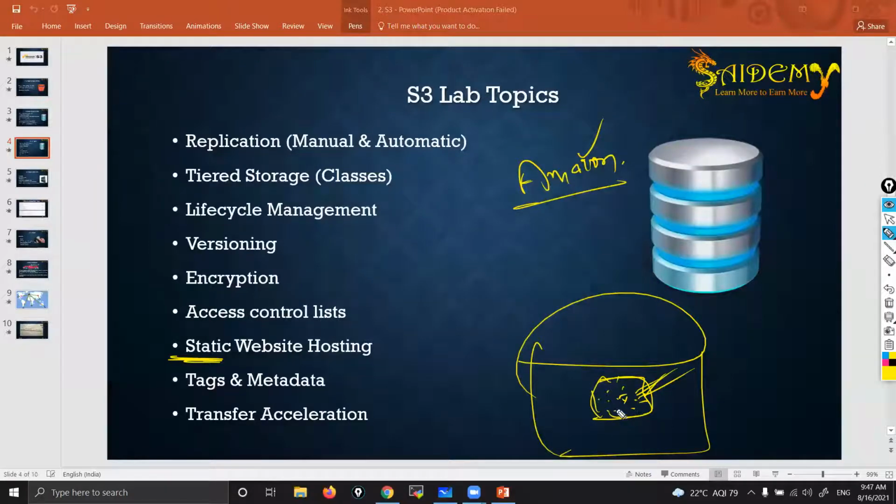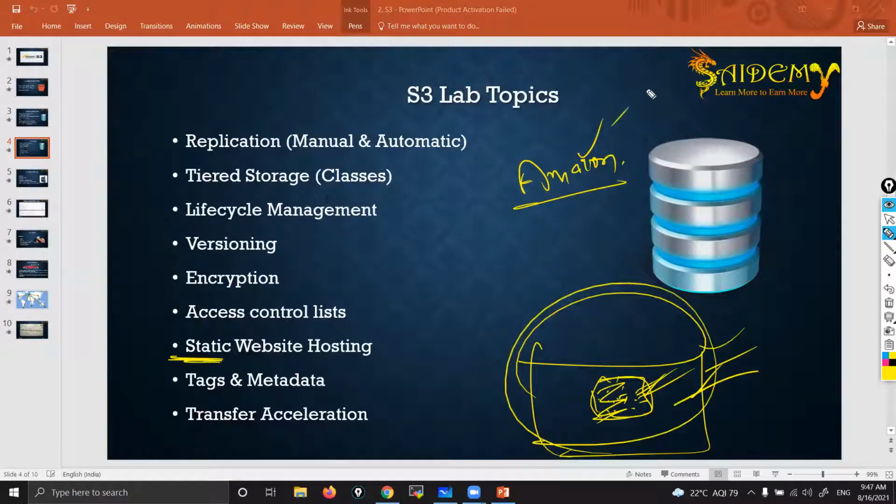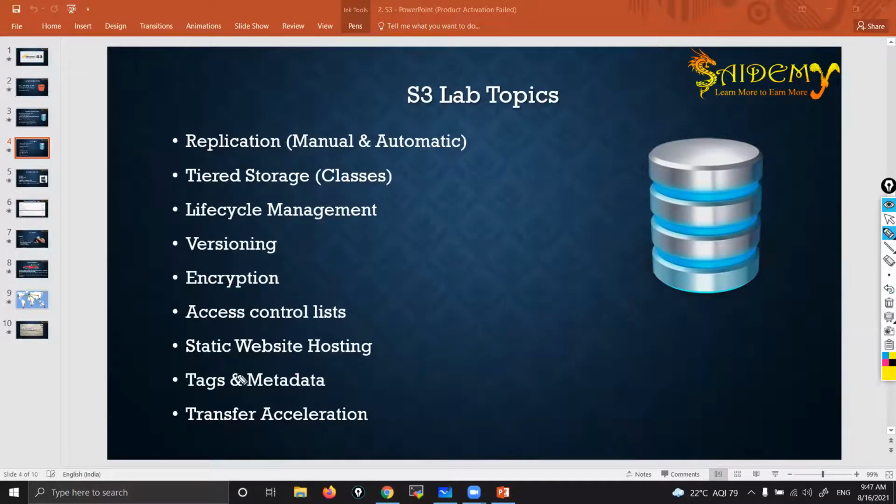Also, you can't use advanced web designing techniques. You can use some basic HTML and all, but it won't support many advanced web designing things. So you can simply think there are some limitations, and that is what static means. If you have this kind of requirement, simply go for an S3 bucket. Generally we use an S3 bucket for testing websites. After testing, we deploy in load balancer and auto scaling, and that is it.